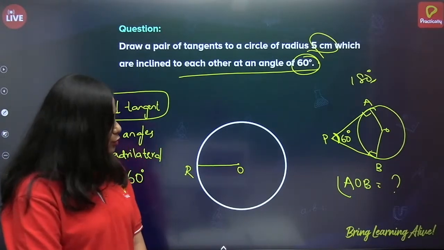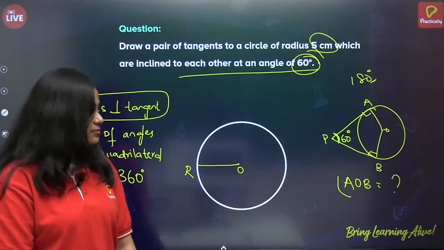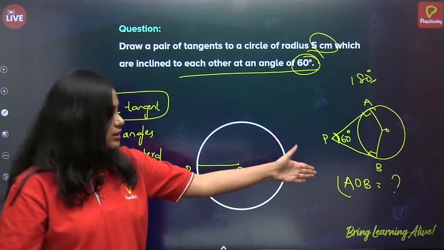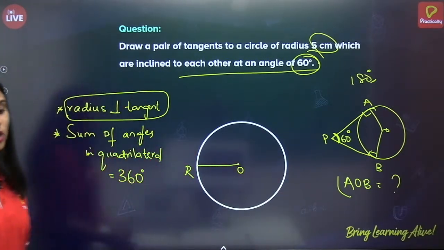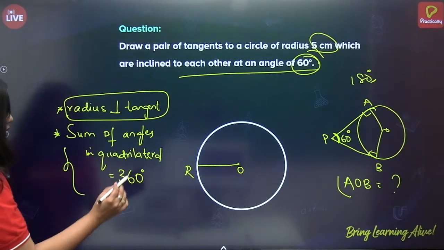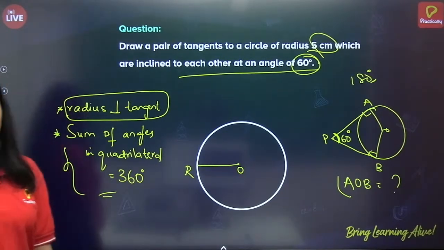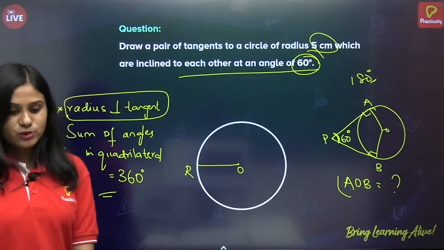You can take 30 seconds or 1 minute, because in 30 seconds you will be getting the answer. So what concept do you have to use? You have to use this: the sum of angles in a quadrilateral is 360 degrees. Let me know the answer.